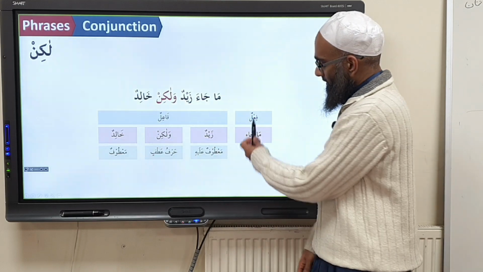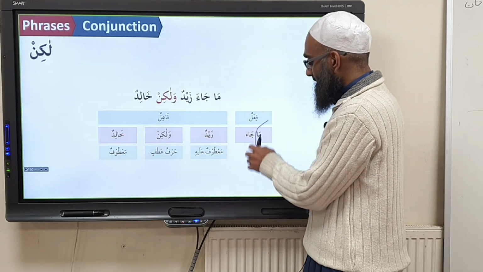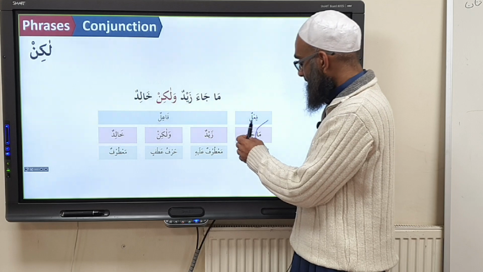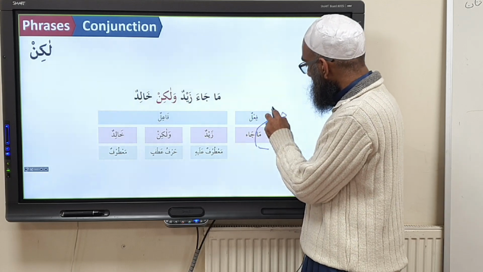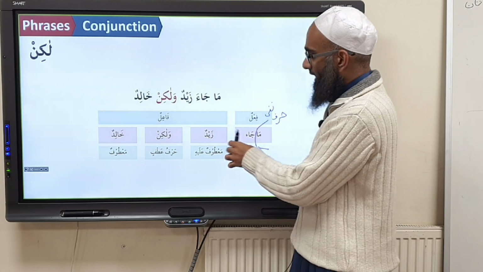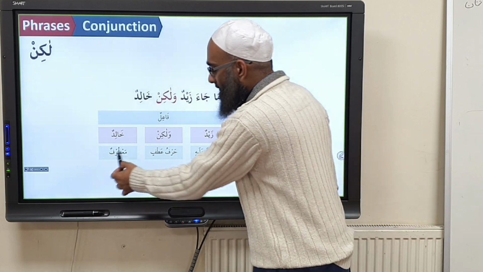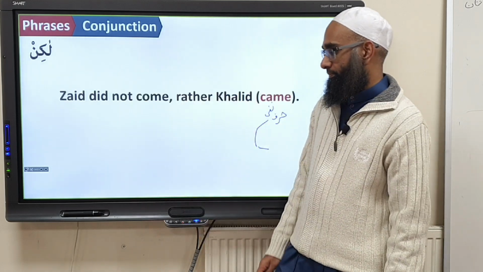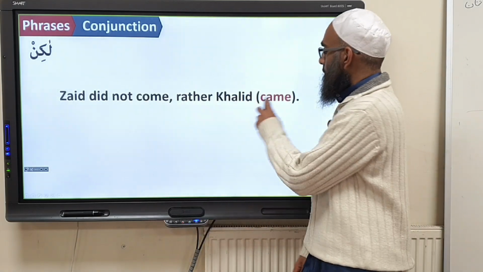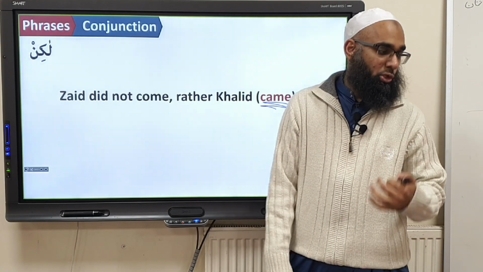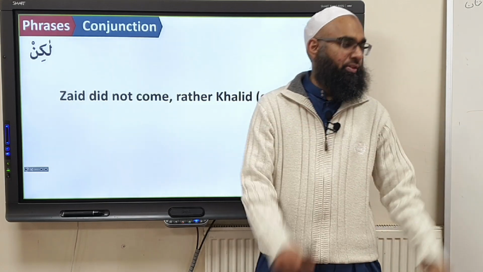Same tarkib. Ma ja'a is fail, I can make it separately. Ma is the harfun nafyin. So you put ma separately, harfun nafyin. And then fail, fa'il, ma'tuf alayhi, harfu atf, and the ma'tuf. And again, in the translation, you have to add certain elements into brackets to make sure that this translation fits.